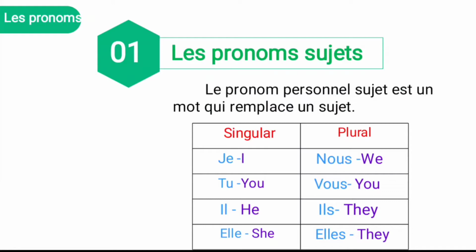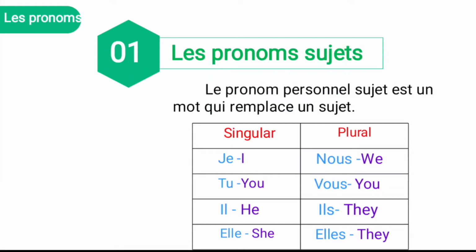And next, move to the plural subjects. Nous, first person plural, that is we. And vous, second person plural, that is you. It can be used for the singular as well as the plural. If it is singular, you have to use it for an elder person, like your brother, father, mother, and it is used for formal conversation.